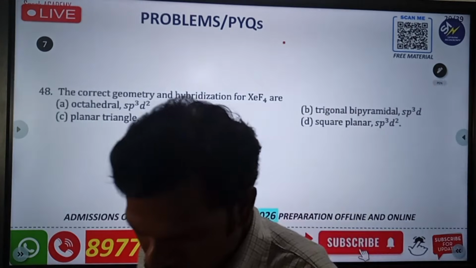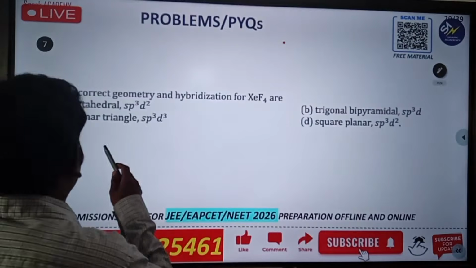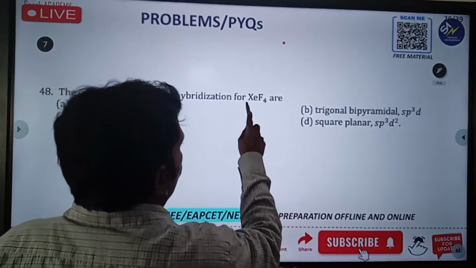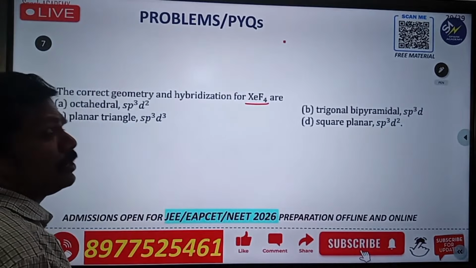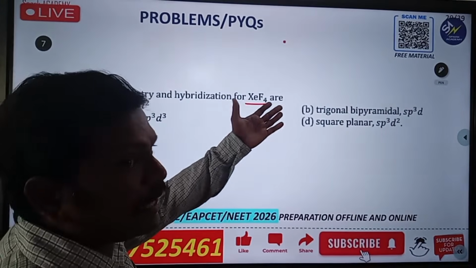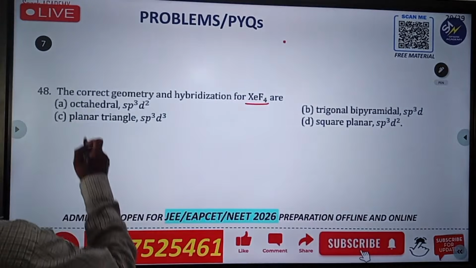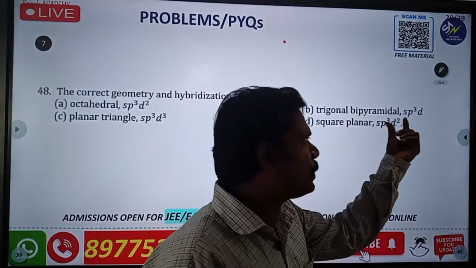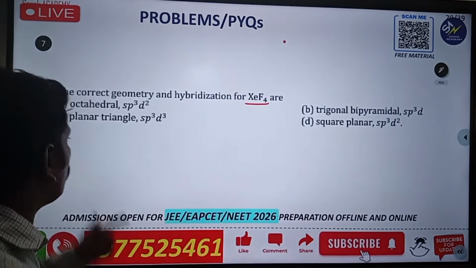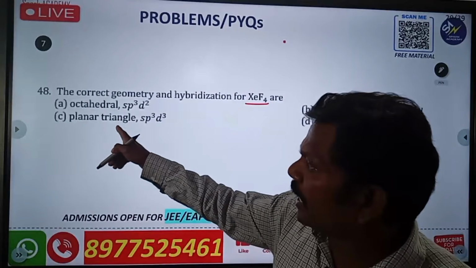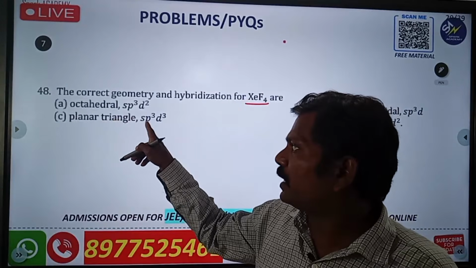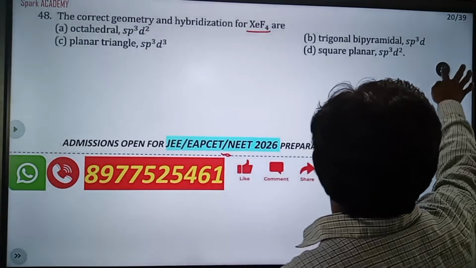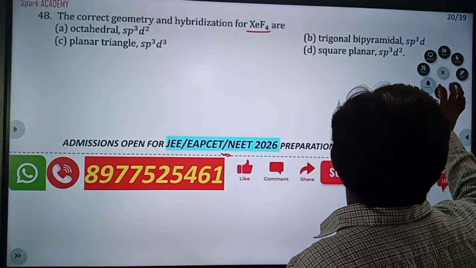So the question you have to observe: the correct geometry and hybridization of XeF4. Option A is octahedral, sp3d2. Option B is trigonal pyramidal, sp3d. Option C is planar triangle, sp3d3. And option D is square planar.